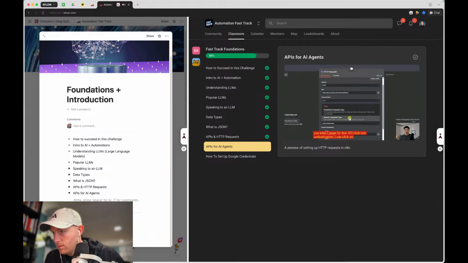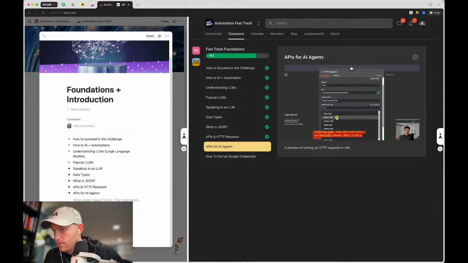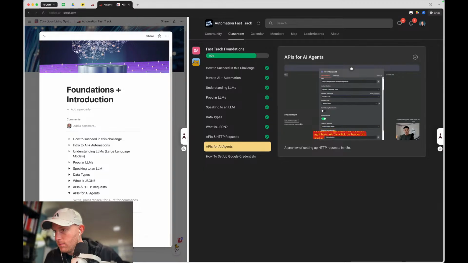If I click into authentication, I can click on generic credential type. And then from here, I can basically choose, okay, is this a basic auth, a bearer auth, all this kind of stuff. A lot of times it's just going to be header auth, so that's why we know right here we can click on header auth. And as you can see, we know that because we're sending this over as a header parameter, and we just did this earlier and it worked. So as you can see, I have header auth already set up. I probably already have a Perplexity one set up right here, but I'm just going to go ahead and create a new one with you guys to show you how this works.